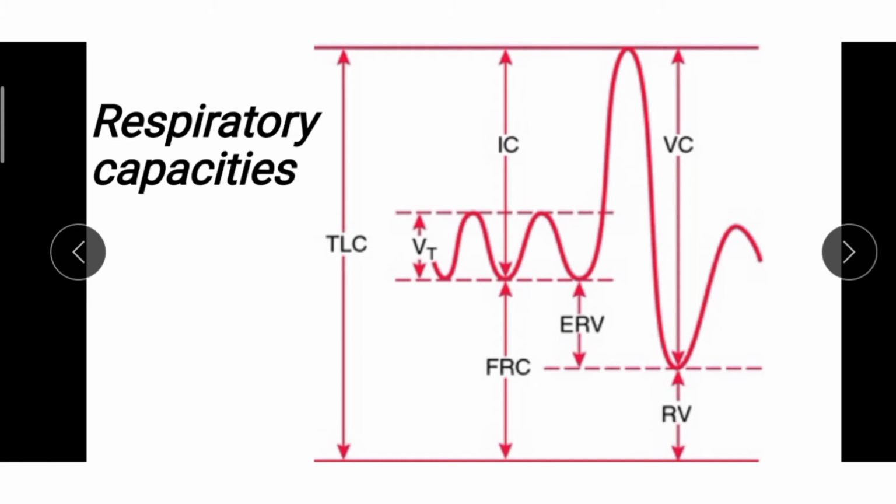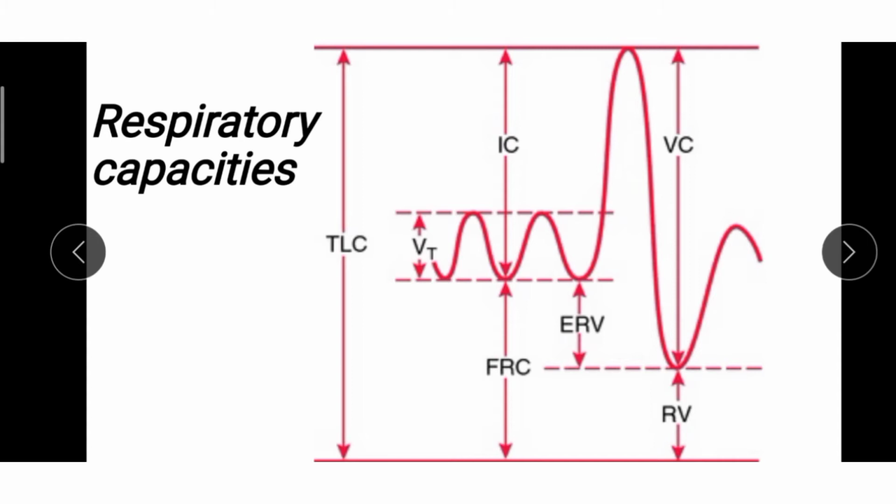Now, functional residual capacity. Here you can see this is the functional residual capacity, and it includes the RV, which is residual volume, and the expiratory reserve volume. The volume of air that will remain in the lungs after a normal expiration is called functional residual capacity.